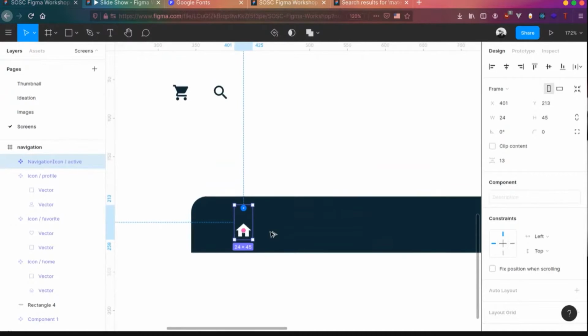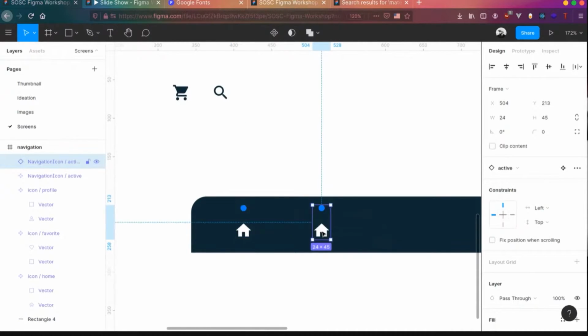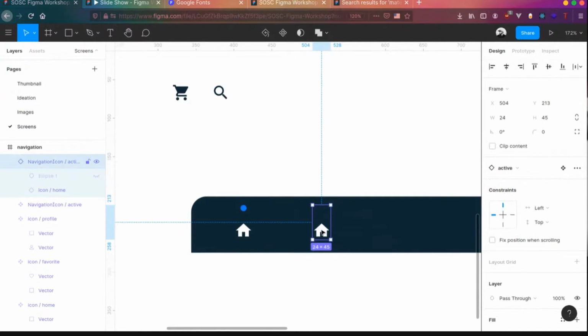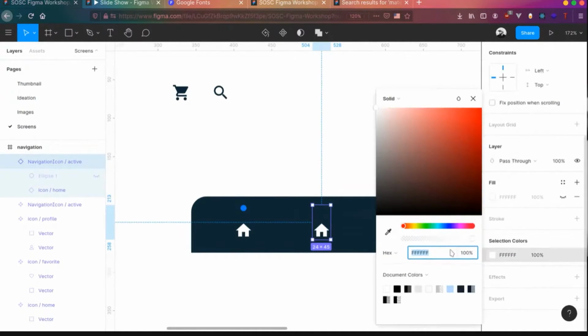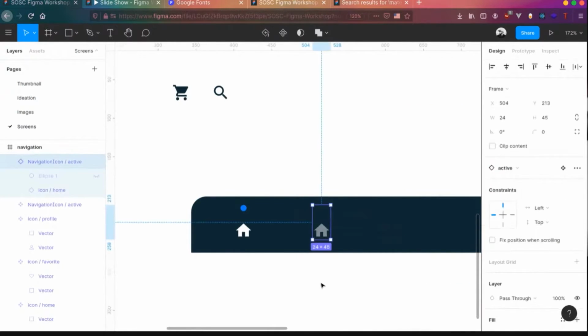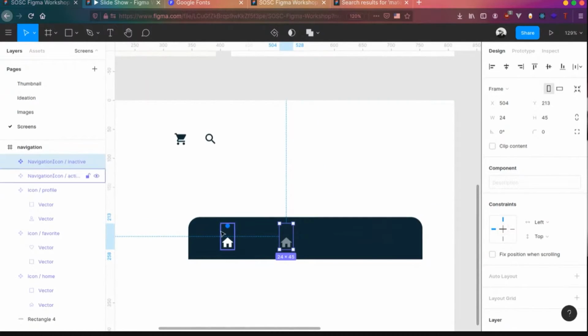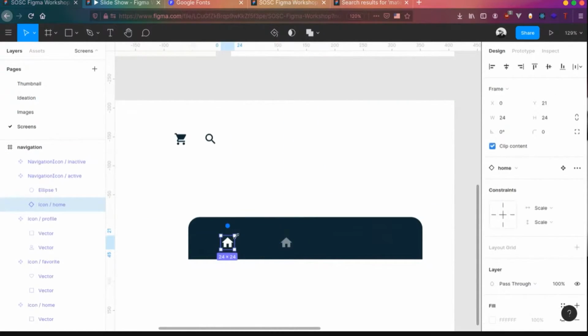So what if it's not active? We can copy that once again and say that we don't want the circle over here. We can say this is the inactive icon. For inactive, we'll change the opacity of the icon to something different. And let's convert that into a component also. So this will be navigation icon slash inactive. We have 2 states of an icon over here. So let's change the size of this a bit.